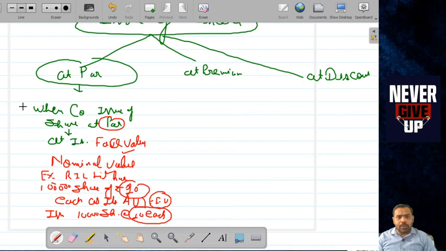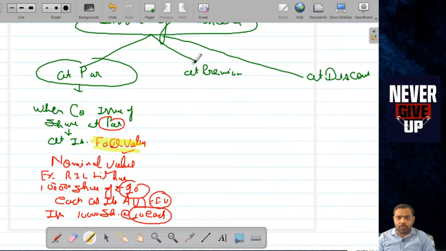The major role in this case is played by this thing, face value. Face value plays the major, vital, core role in this chapter.